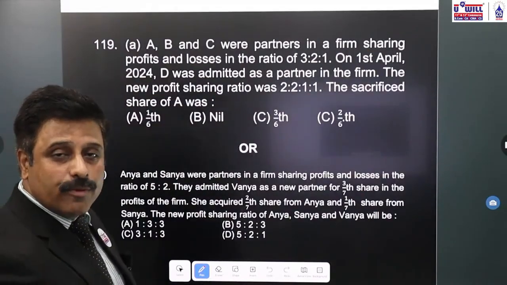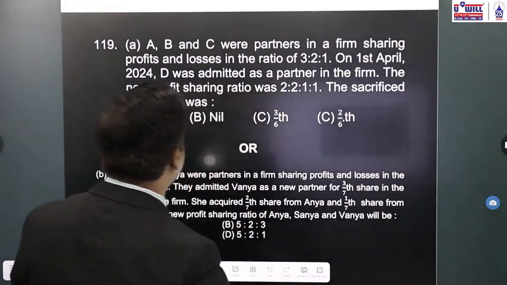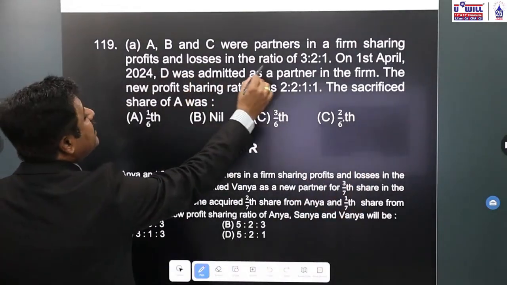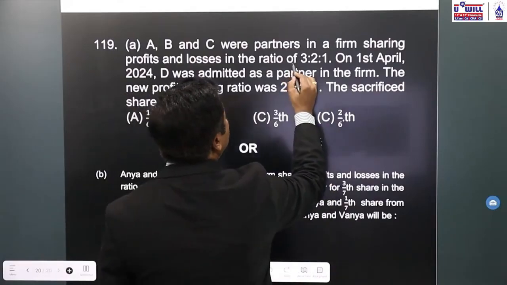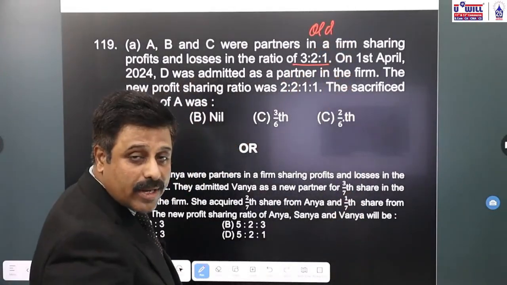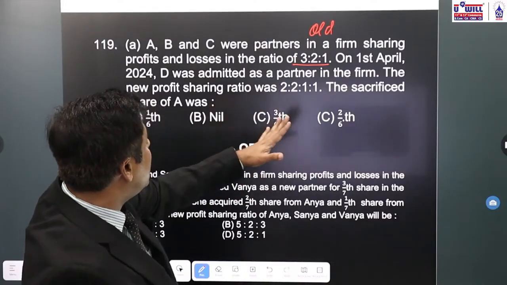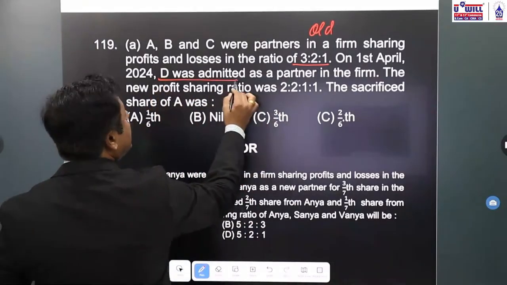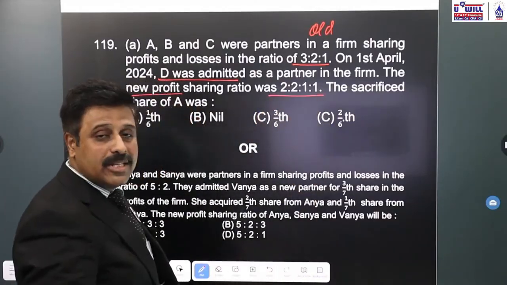The last question for today, question 119. There are two options in that. 119A. A, B, and C were partners in a firm sharing profits and losses in the ratio of 3:2:1. This is the old ratio. On 1st April 2024, D was admitted as a new partner in the firm. D is a new partner. And the new ratio is 2:2:1:1.